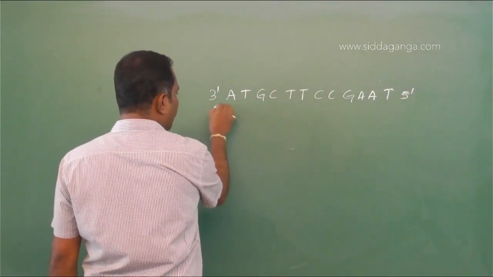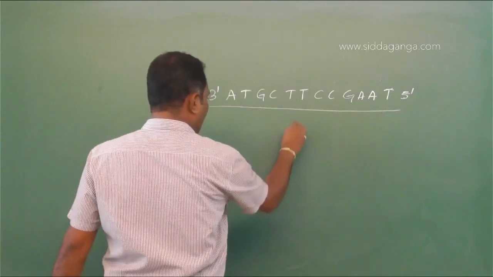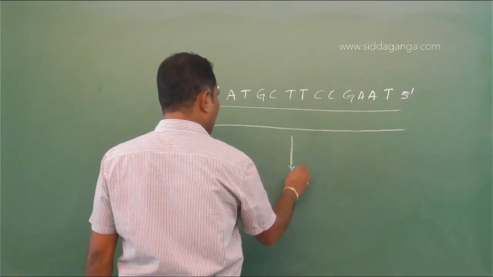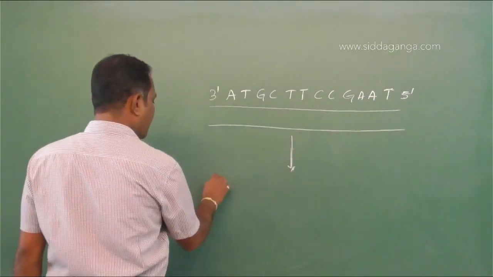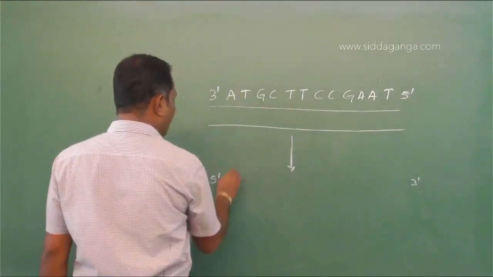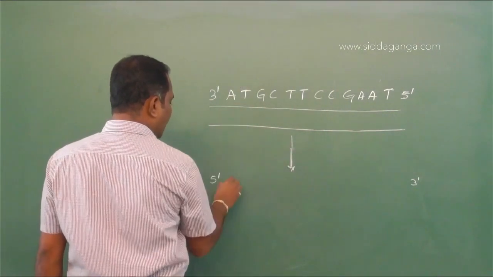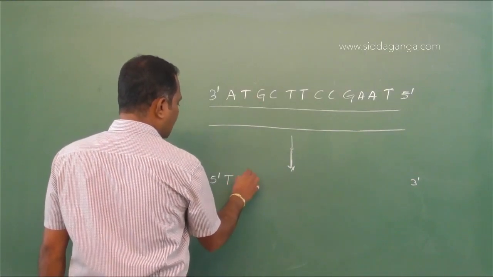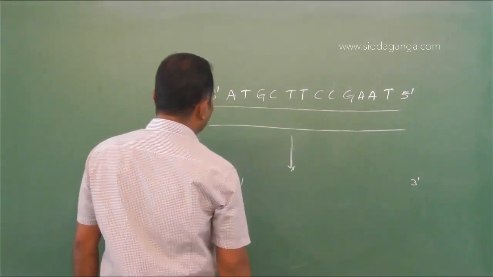After transcription, the mRNA is always in the 5' to 3' direction.